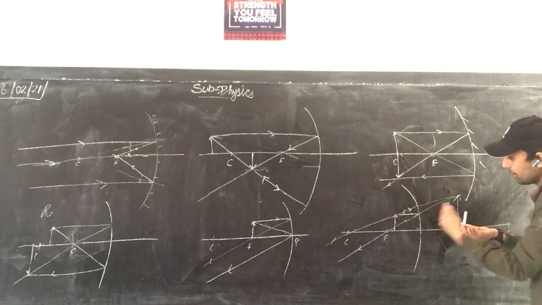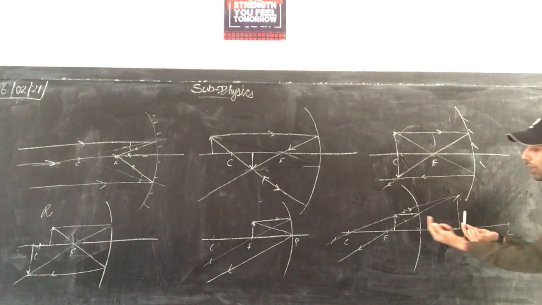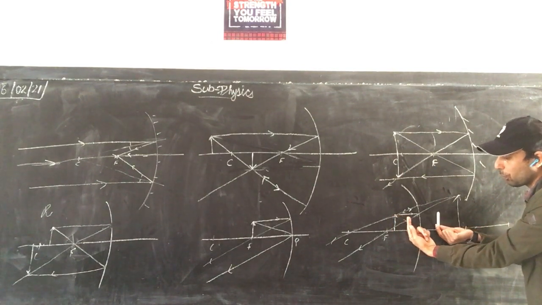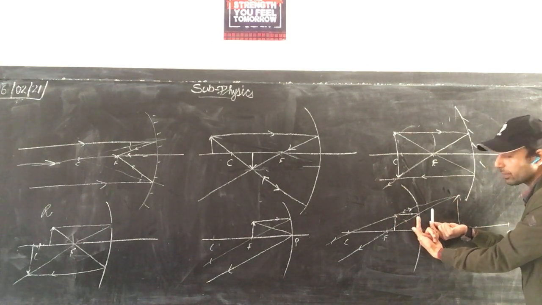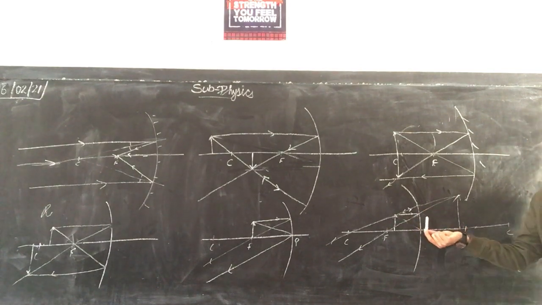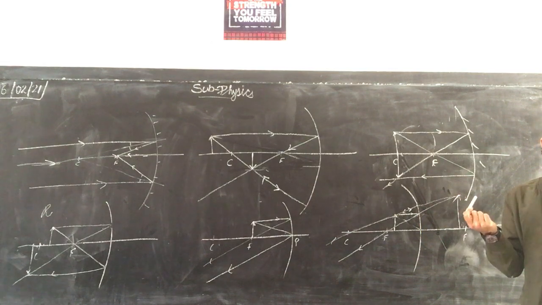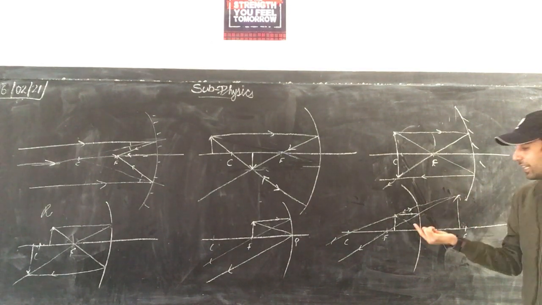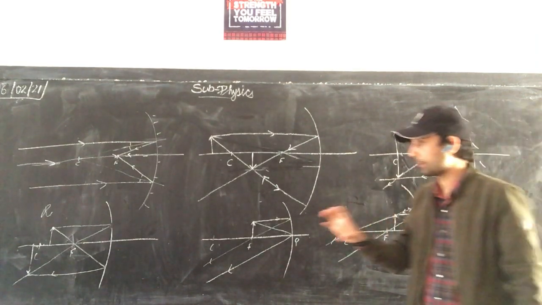This is a highly magnified image. Now, as I am moving this object towards the pole, the image will be moving towards the pole as well and decreasing in size. As the object comes to the pole, the image will be at the pole and the same size will be formed. Now, this is not possible, okay? Yes, they will overlap. But in reality, it won't be possible. But in theory, we can say so.